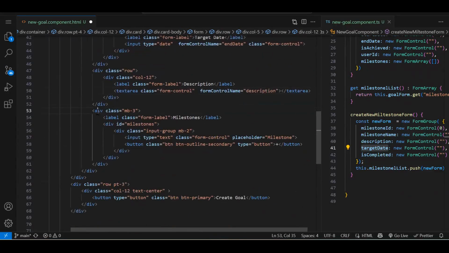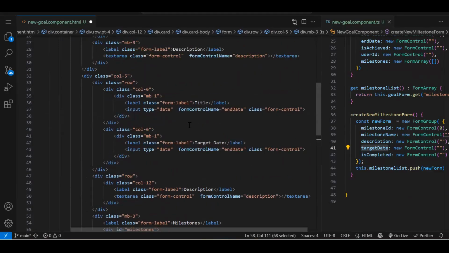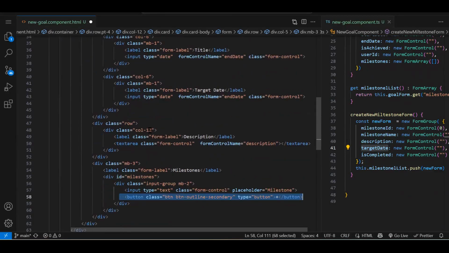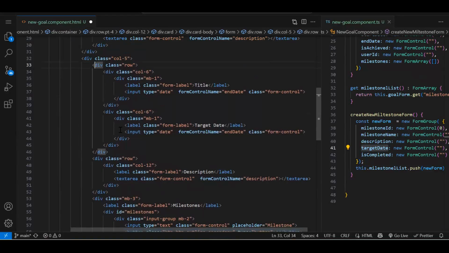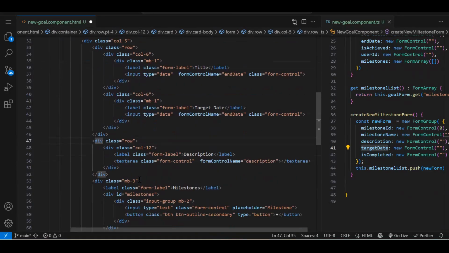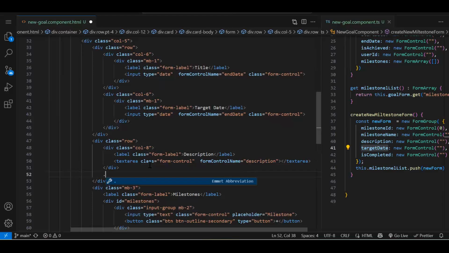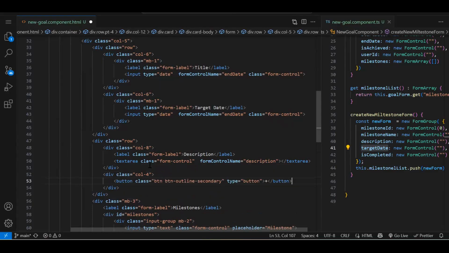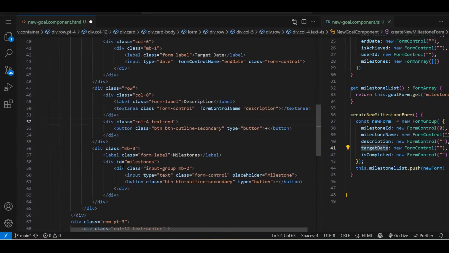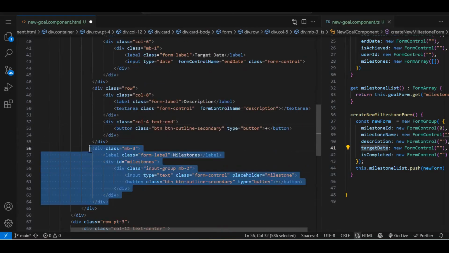Fine. Now we need this plus button. So plus button, we will add it. So this is going to be repetitive, right? So this row is there, then this row is there. So we will do 8 over here, and in remaining 4, we will have our button, and that too at the end. Fine, let's get rid of this now.